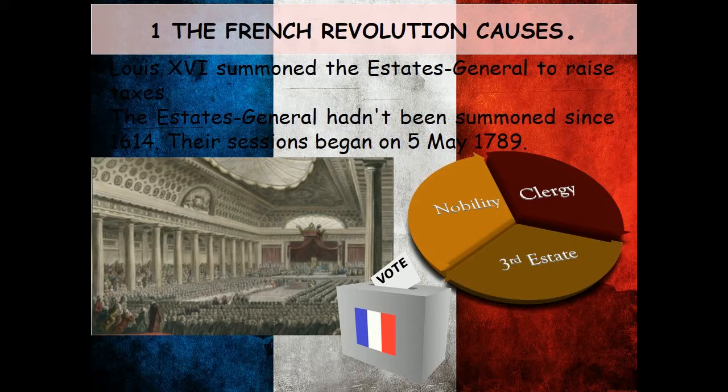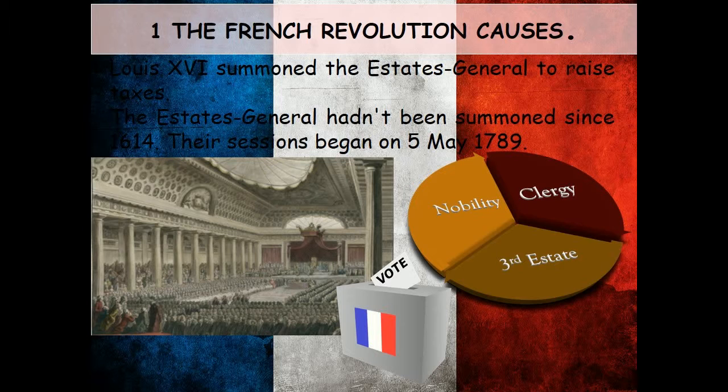Louis XVI summoned the Estates General to raise taxes. The Estates General hadn't been summoned since 1614. Their sessions began on the 5th of May 1789. Traditionally, the Estates General had met as 3 separate estates.